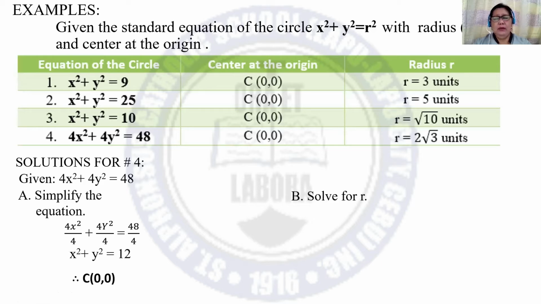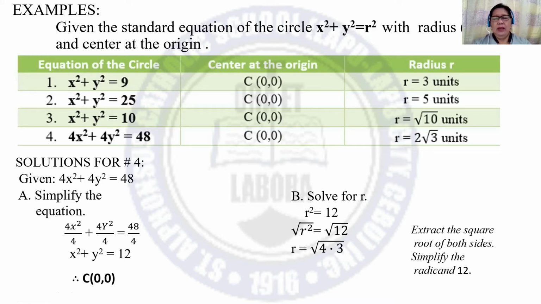And to solve for the radius, this part is the r squared. So r squared is equivalent to 12. All you have to do is extract the square root of both sides. So we can cancel the square together with the symbol.